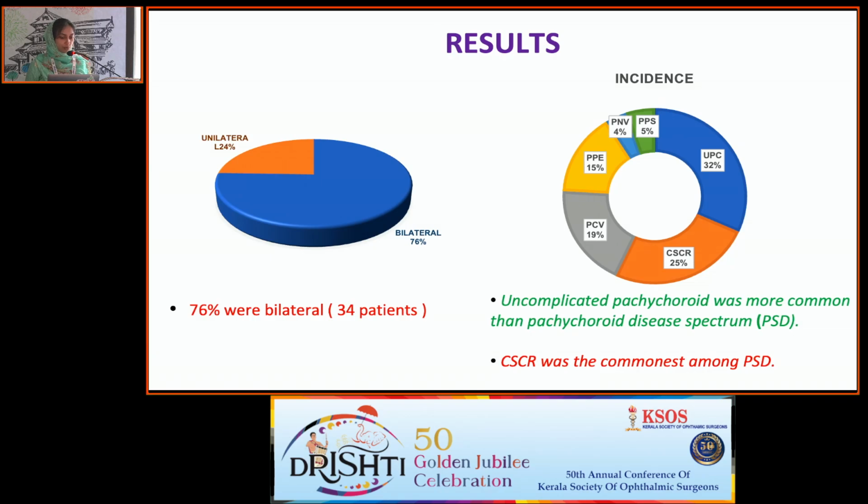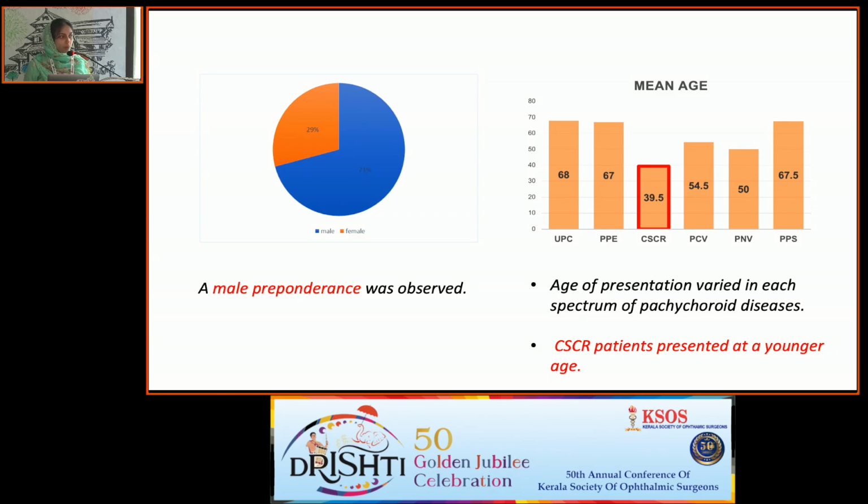Our results were as follows. 76% of the study population, around 34 patients, had a bilateral presentation. Among the various entities studied, uncomplicated pachychoroid was observed to be more common than the pachychoroid disease spectrum. Uncomplicated pachychoroid was characterized by thickened choroid and the presence of pachyvessels, but no retinal alteration. Among the pachychoroid disease spectrum, central serous retinopathy was the most common. A male preponderance was observed in our study population.